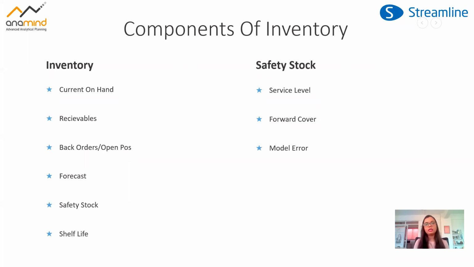That uncertainty can invariably become an important parameter to decide on the safety stock. If the model error is high, then it's directly proportional to the safety stock. If one parameter is high, then our safety stock would also be high.